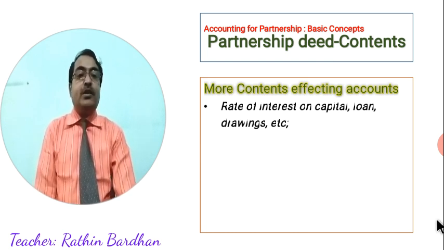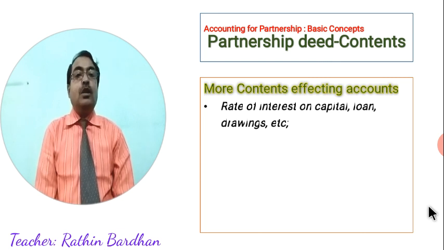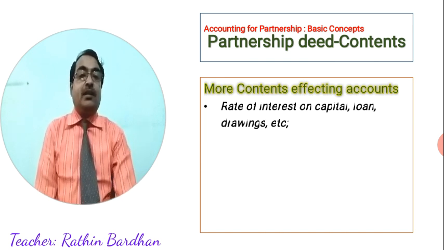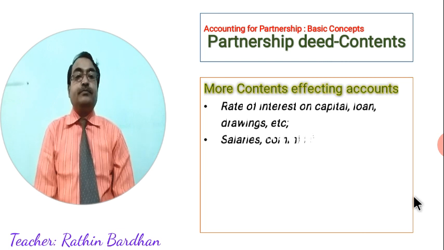All these points which I explained are based on mutual consent of the partners. If all the parties are agreed on a particular point, then that will be written and the deed will be prepared.